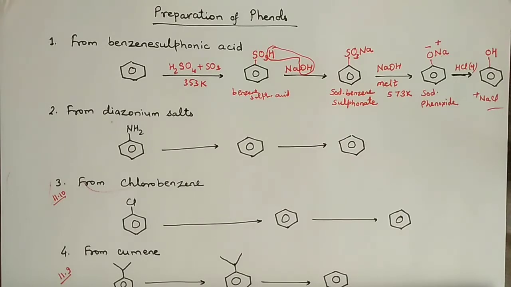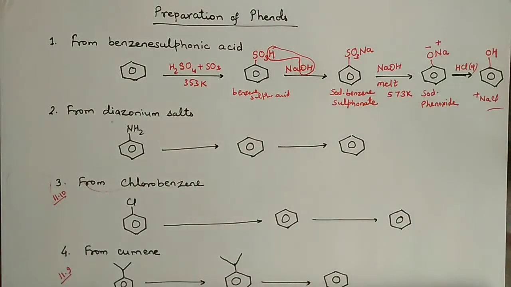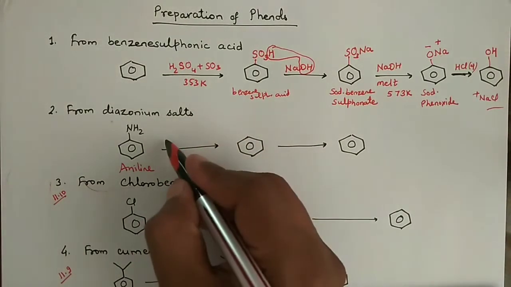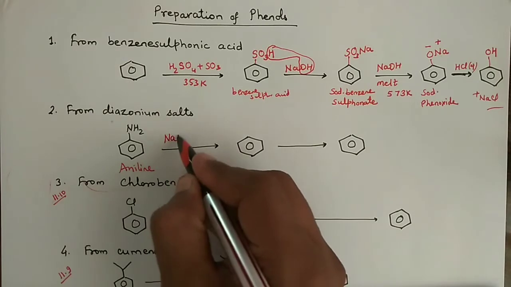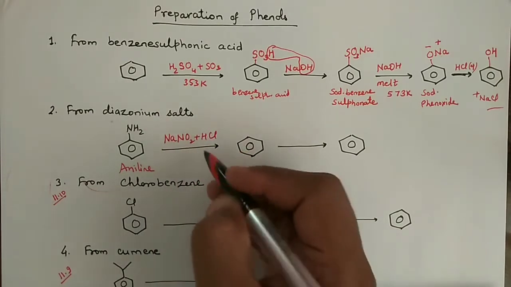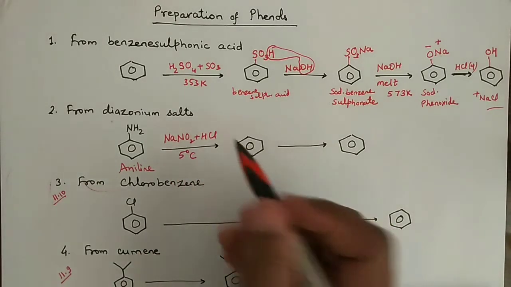Now let us go for the second method of preparation, and this method is from aniline, and this compound is known as aniline. When aniline is treated with sodium nitrite and HCl at 5 degrees Celsius, right?